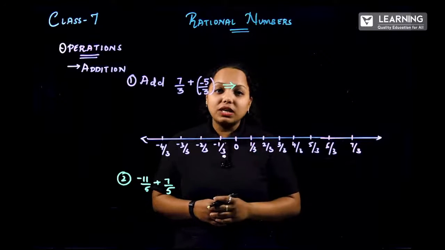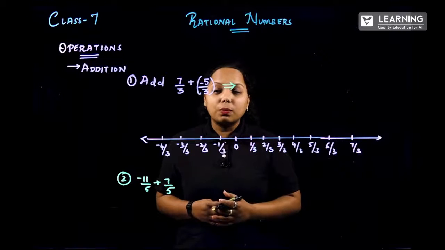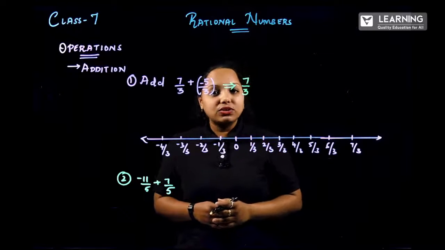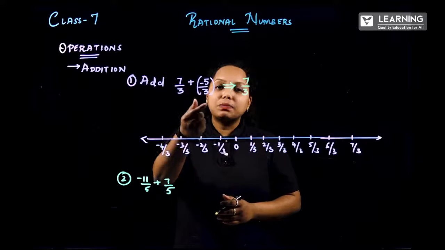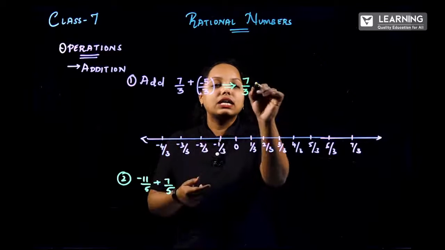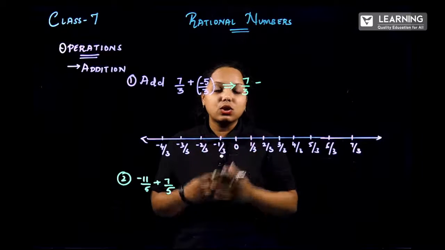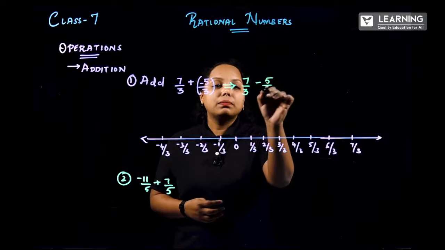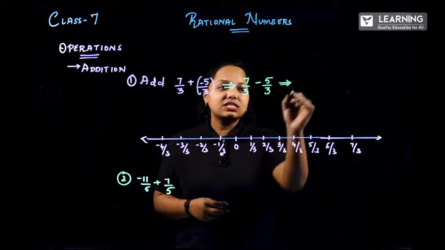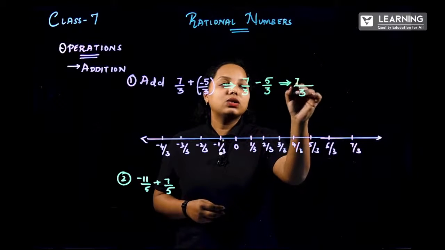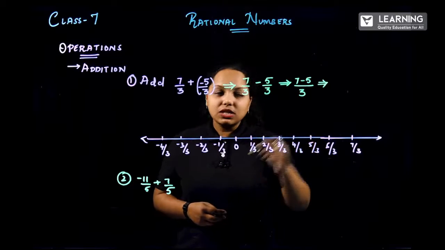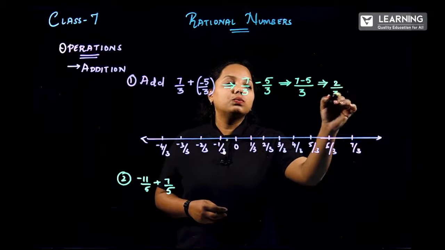Since the denominators are the same, we are not touching the denominator. Make sure you write the same fraction, 7 by 3. Now what is the bracket? It is into, plus into minus, so now it is minus. The bracket is not there, so it becomes 5 by 3, with the denominator 3 remaining the same. In the numerator we have 7 minus 5, which is obviously 2 by 3.